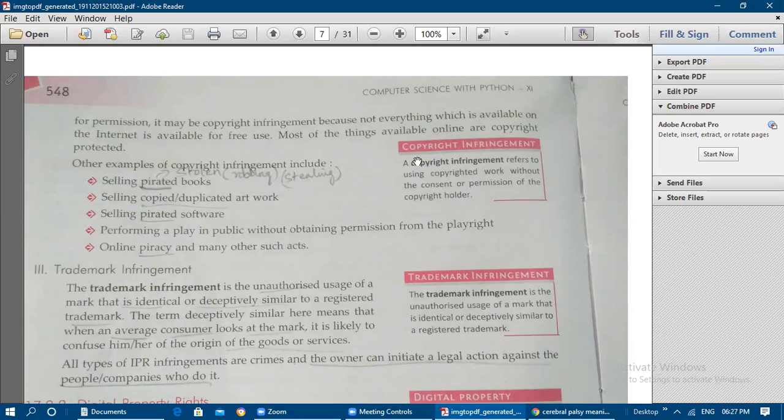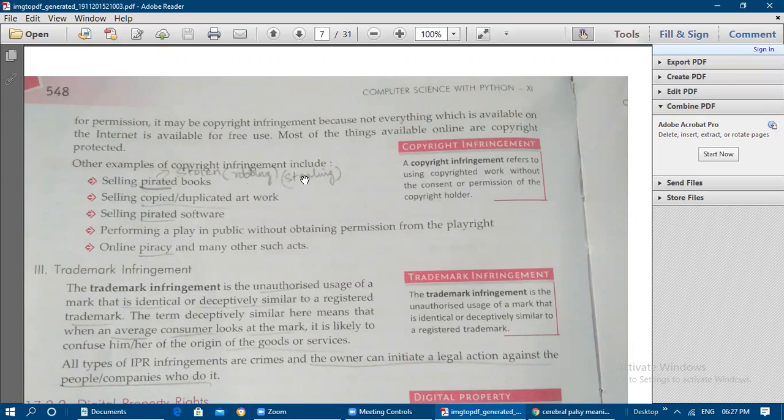So copyright infringement refers to using copyrighted work without the consent or permission of the copyright holder. From the copyright holder we need to get the permission. If you are not doing it, then that is known as copyright infringement. If you are not getting proper permission from the copyright holder, and you are making use of their works without their knowledge, then that is known as copyright infringement.